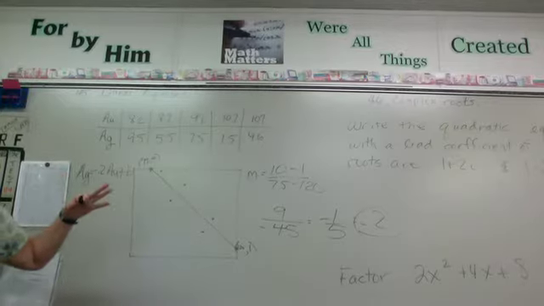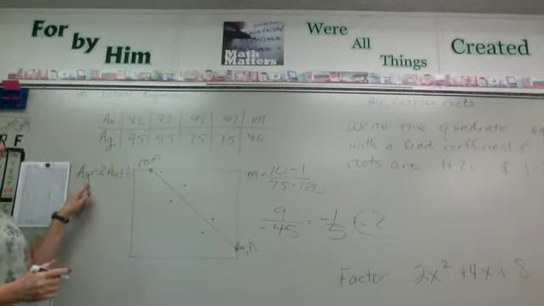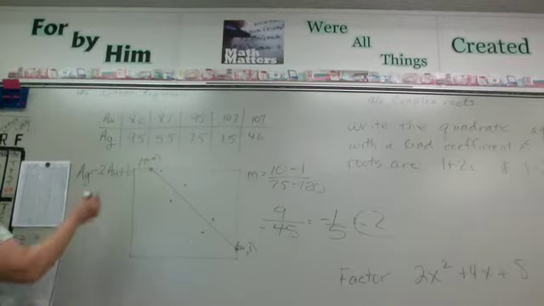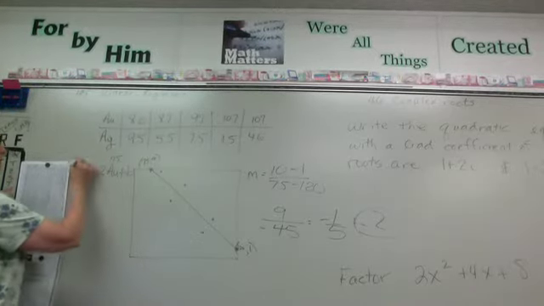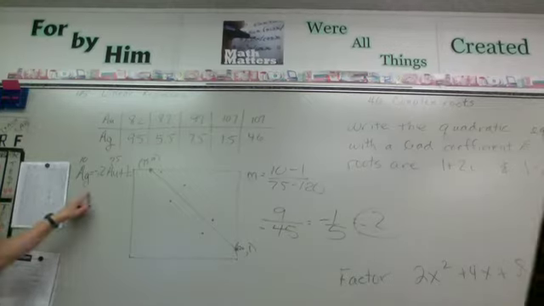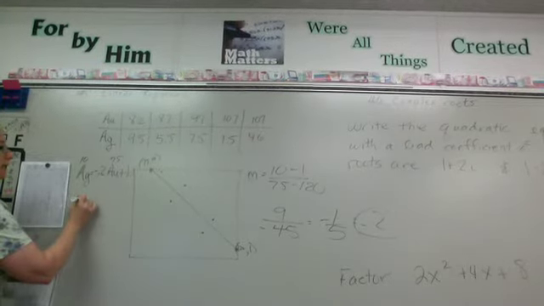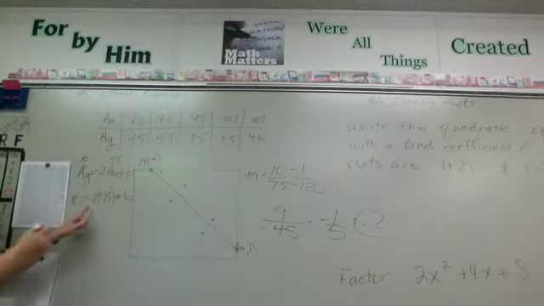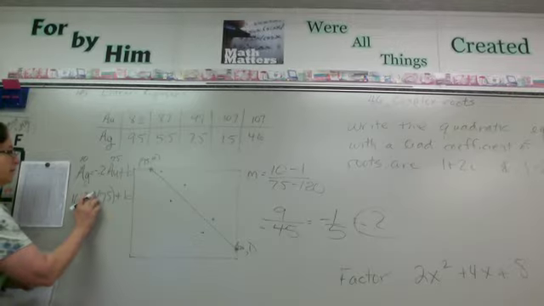Plug in one of the points, right? So we're going to plug in one of the points, and let's just choose this one, 75, 10. So if we plug in a 75 here and we plug in a 10 here, we're going to get what? 10 equals negative 0.2 times 75 plus b. Now I'm going to go back to negative 1/5 here because it's easier.